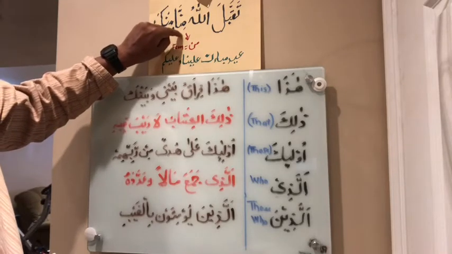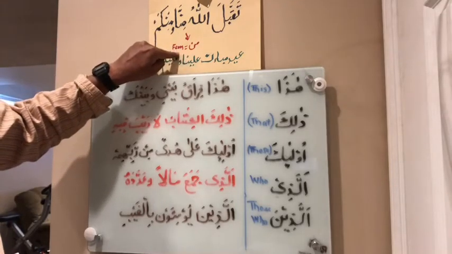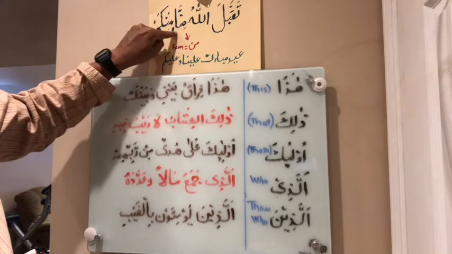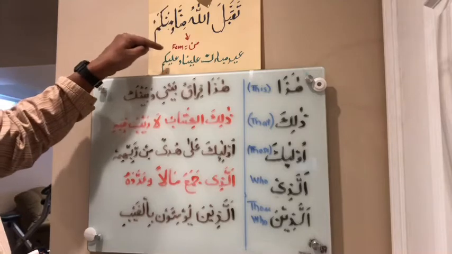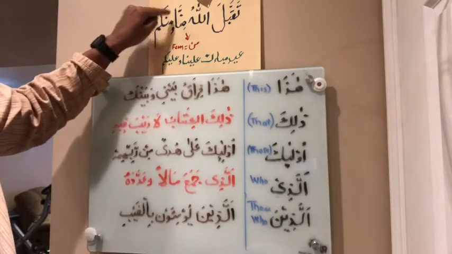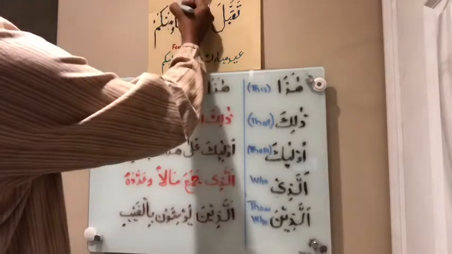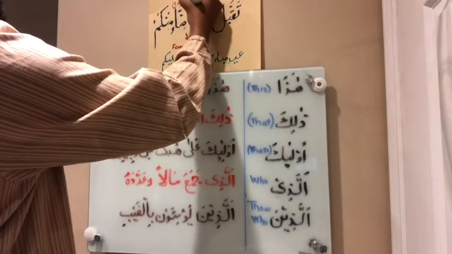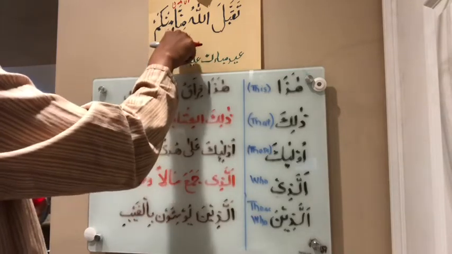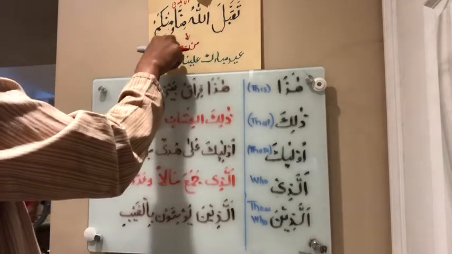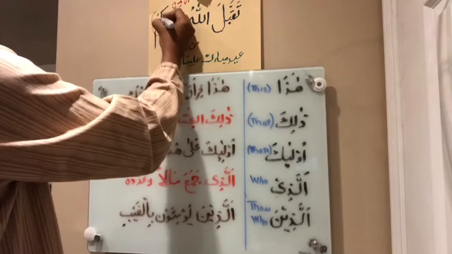Let us quickly analyze minna wa minkum here. Min means from, min is a preposition, and minna, remember kitabuna. When we add na in the end, it means us. It is referring to us. May Allah accept. Min is from, minna, from us, and min from kum, from you. So this kum is representative of you,